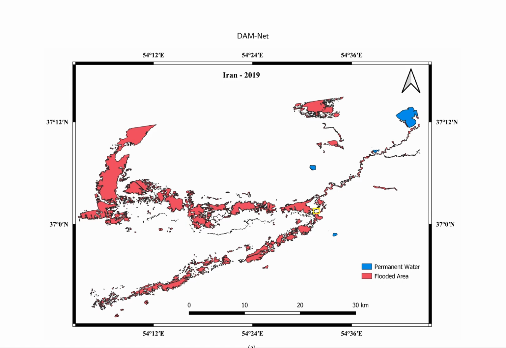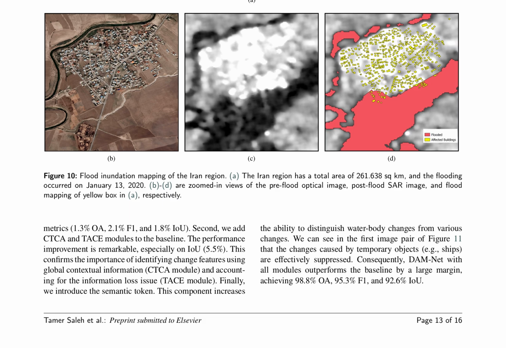To evaluate the performance of DAMnet, the authors incrementally add modules to the baseline model. Initially, the baseline model achieves modest performance metrics, with an overall accuracy of 1.3%, F1 score of 2.1%, and intersection over union of 1.8%. However, the addition of the change token-based contextual attention module and temporal attention-based contrastive embedding module significantly improves performance, particularly in terms of intersection over union, with a 5.5% increase.